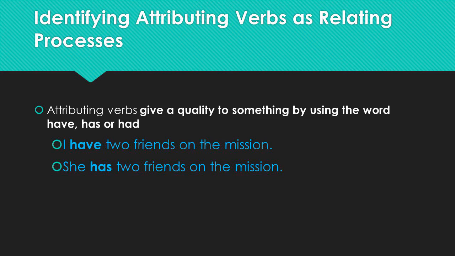She has 2 friends on the mission. Has is giving she the quality of having 2 friends. Notice that they're not being verbs. She equals 2 friends? No, doesn't work. So all you need to remember is have and has and had. If you've got one of those, you've got a having verb or an attributing verb.